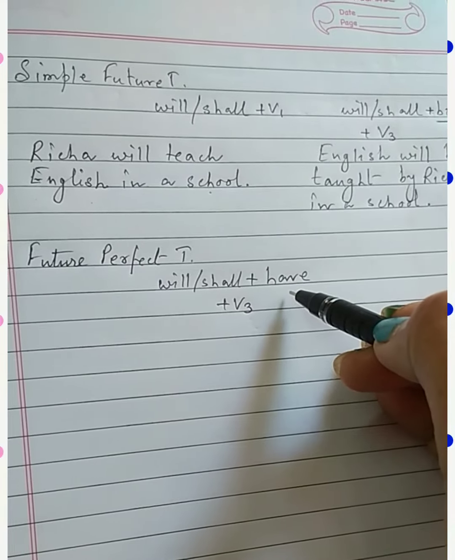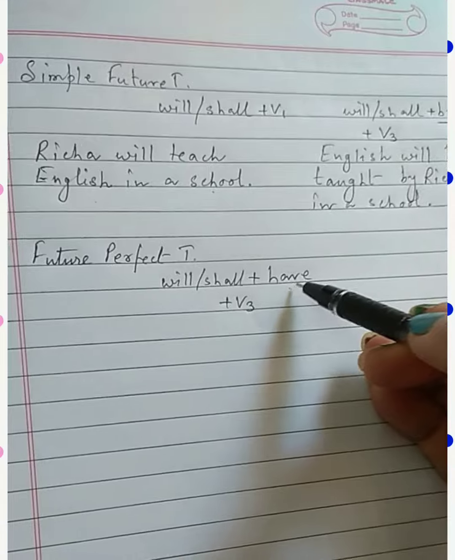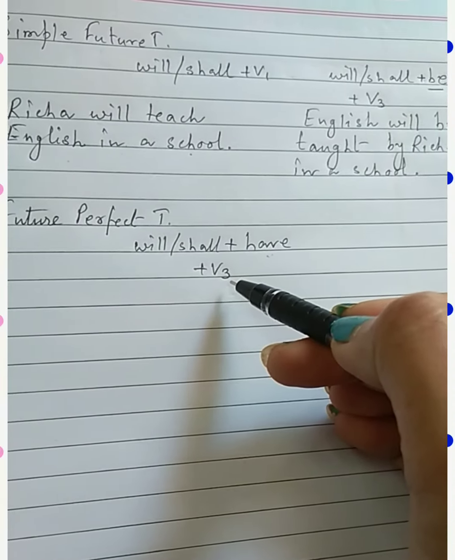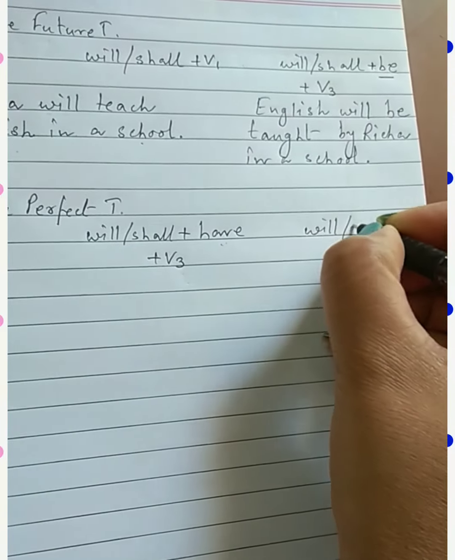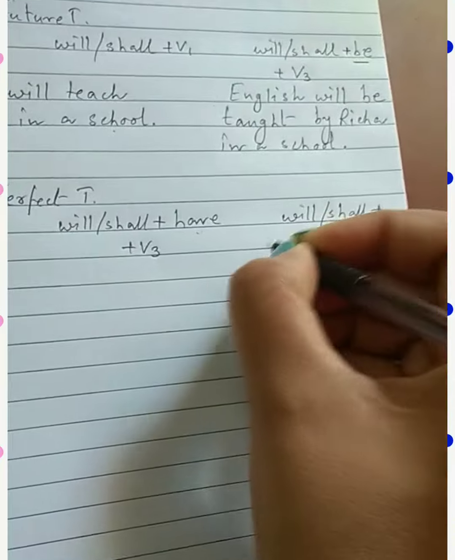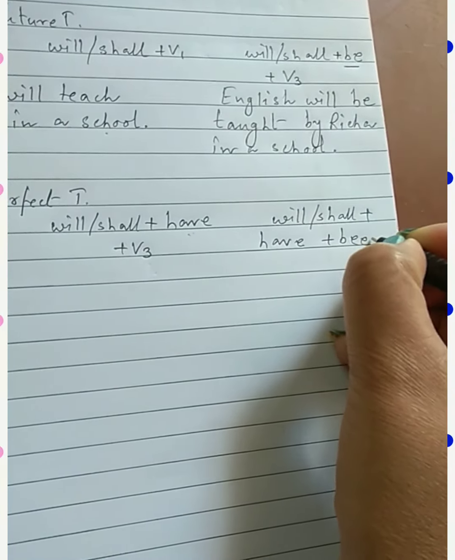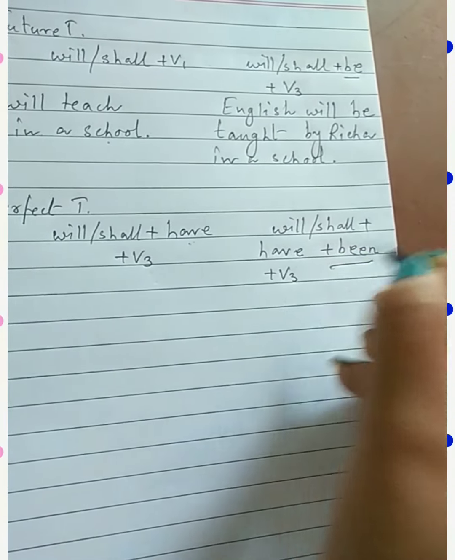Okay, never you can write has or had. Always you have to use only have. So will or shall plus have plus V3. Similarly, in the case of passive voice, will or shall plus have plus, we know that perfect tense means we have to use been plus V3.